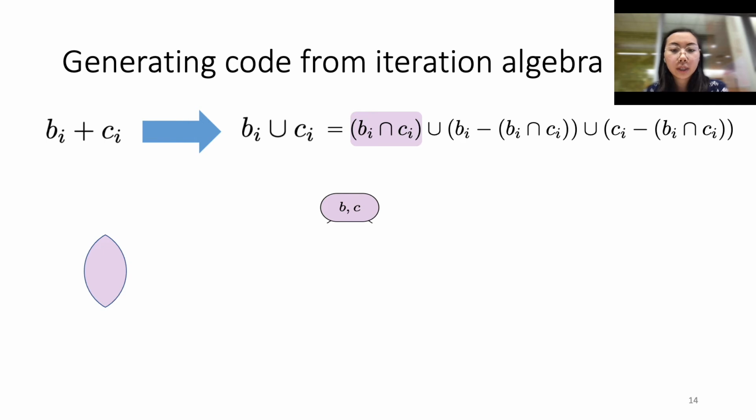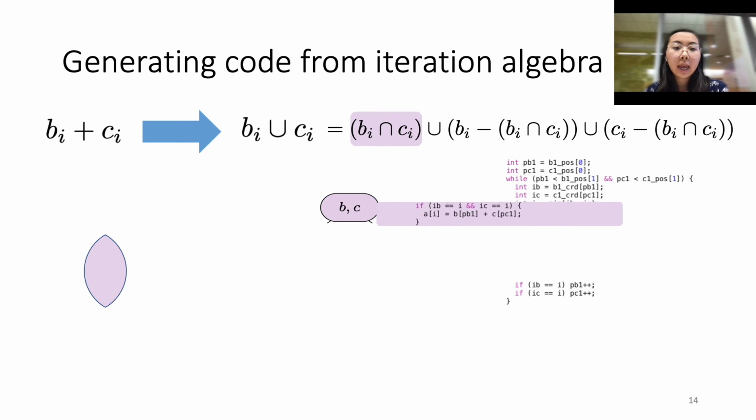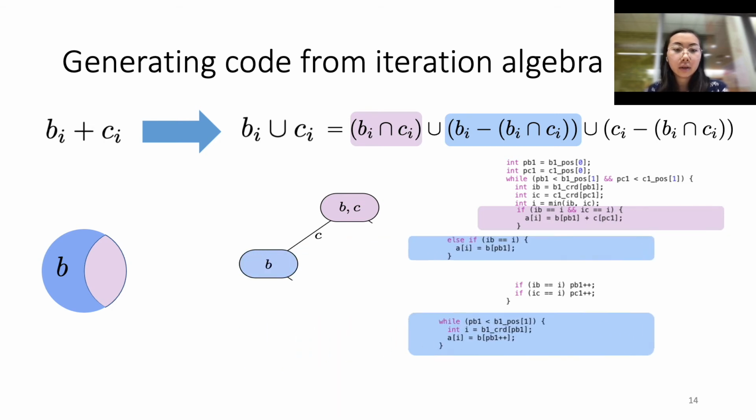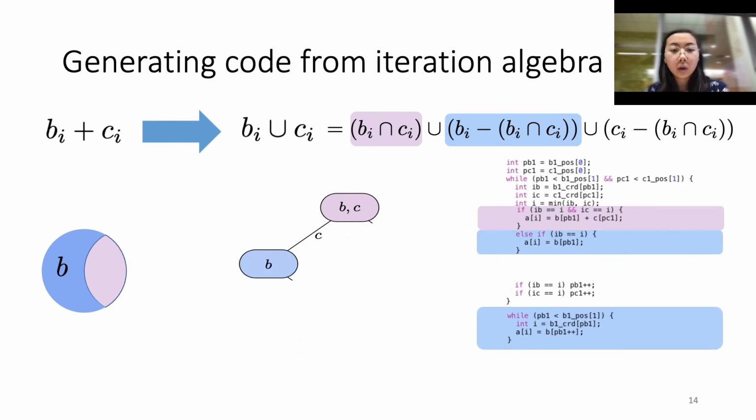Here is the first disjoint intersection subset. Then, from the iteration lattice, our compiler is able to generate the correct while loops and if conditions to produce correct code. Here, we demonstrate the next disjoint intersection subset and the correct code that's generated from our compiler.